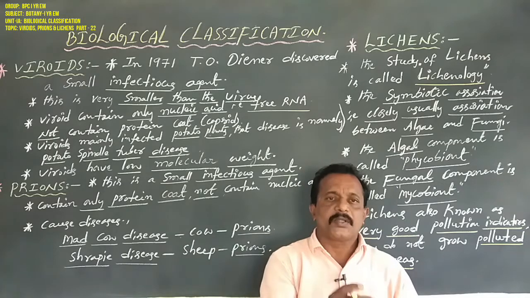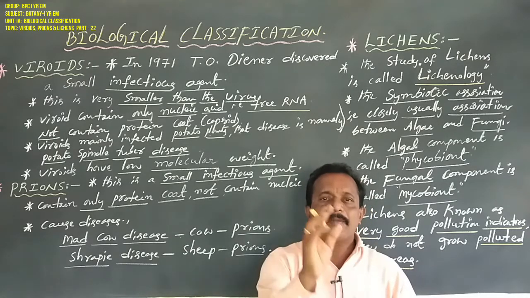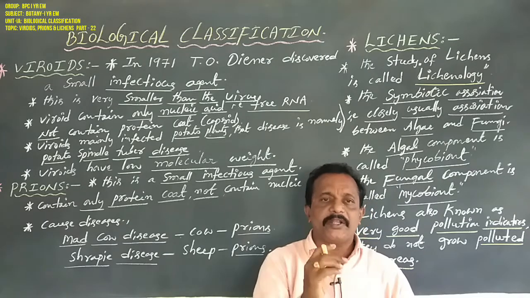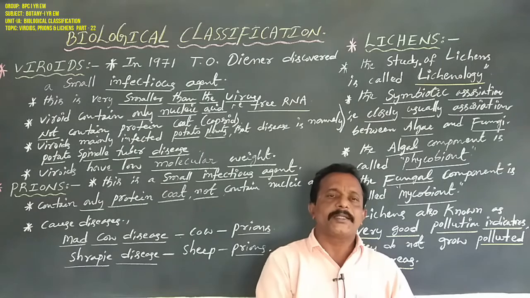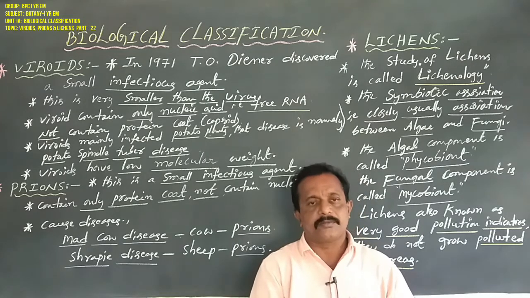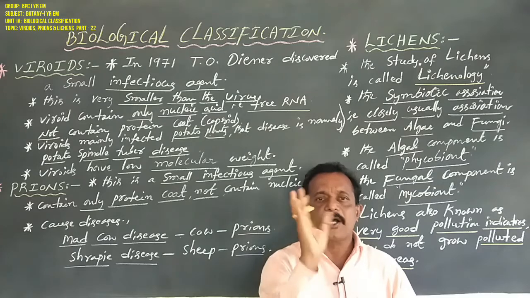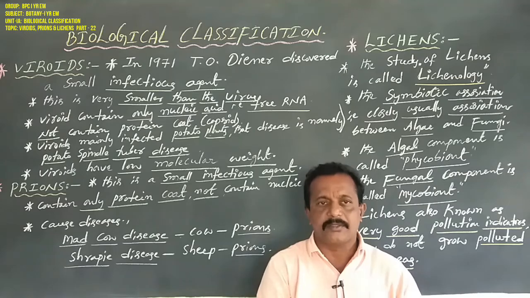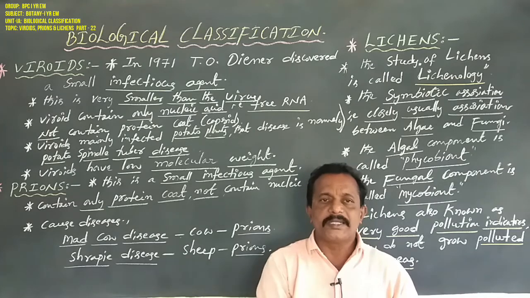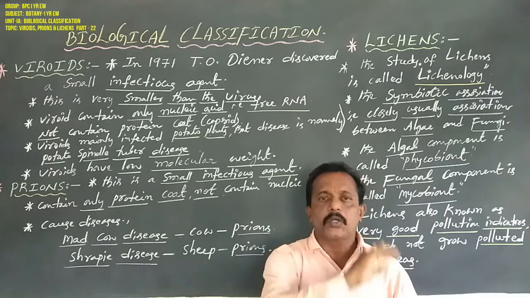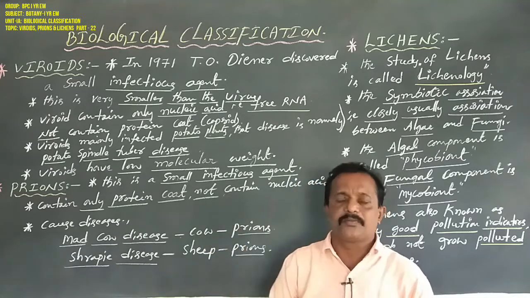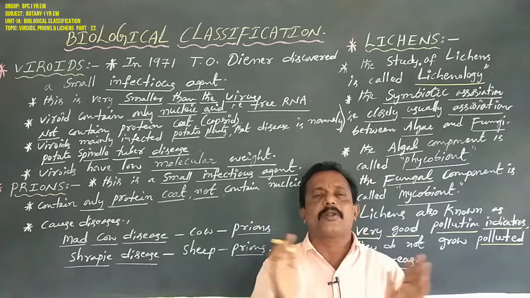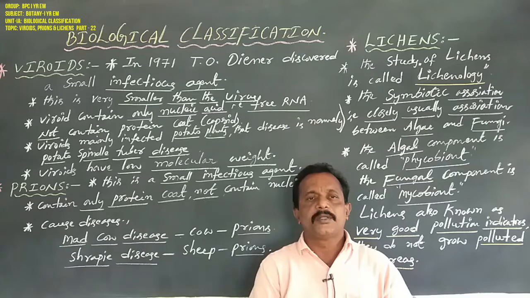And prions infect only some animal organisms such as cow and sheep, which are economically important animals. Mad cow disease in cows and scrapie disease in sheep and goats are both diseases caused by prions. This is very important. Don't get confused here.